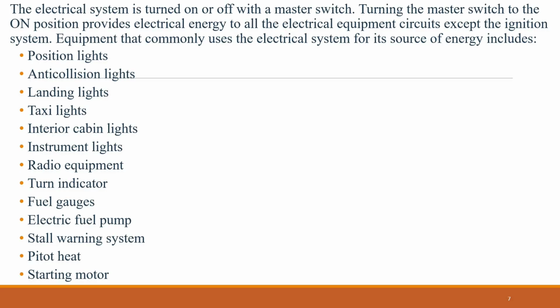Equipment that commonly uses the electrical system for its source of energy includes position lights, anti-collision lights, landing lights, taxi lights, interior cabin lights, instrument lights, radio equipment, turn indicator, fuel gauges, electric fuel pump, stall warning system, pitot heat, starting motor.